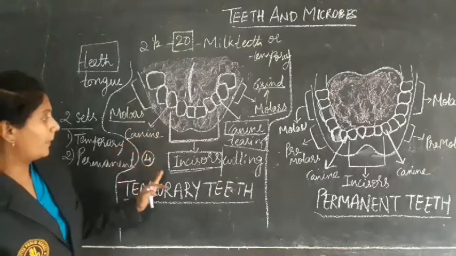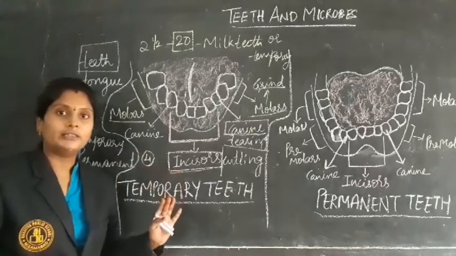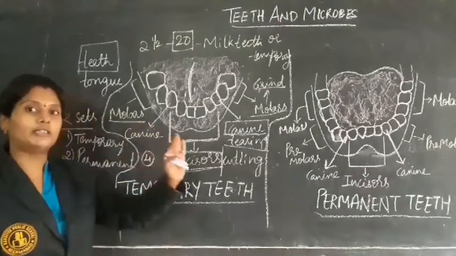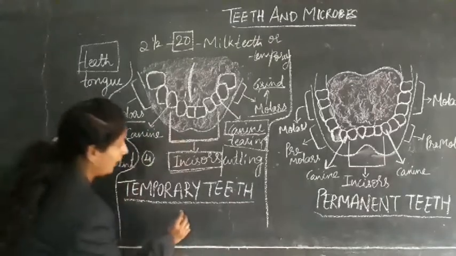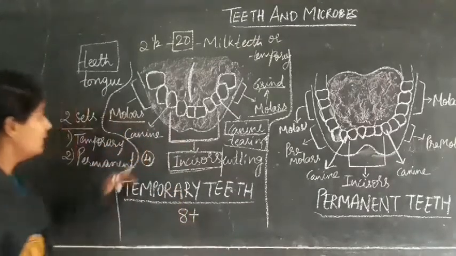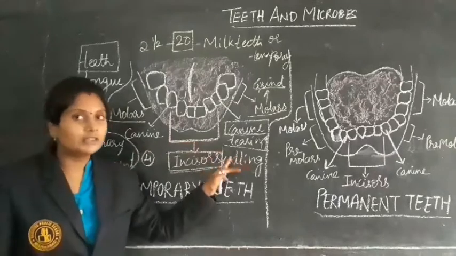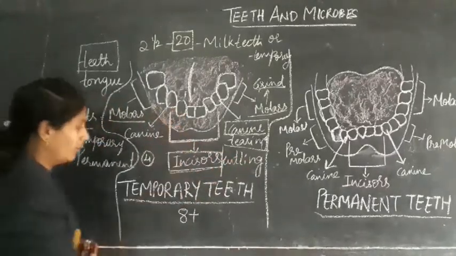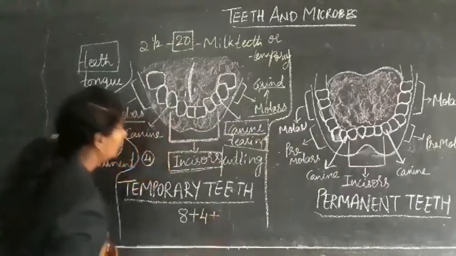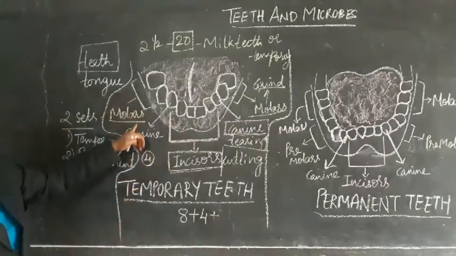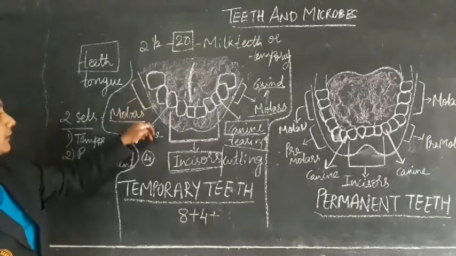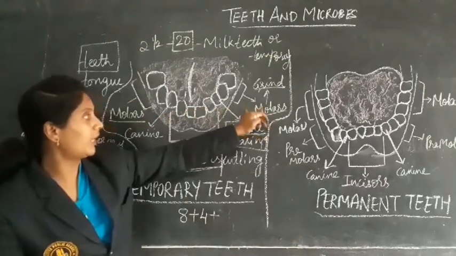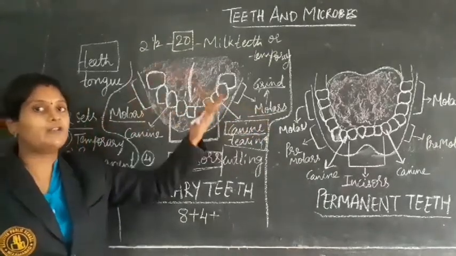So how many incisors, beta? 4 incisors in the lower jaw and 4 incisors in the upper jaw. Total it became 8, plus 2 canines on either side of the incisors, and the upper jaw also, plus 4. Next, molars 4: 2 on either side of the canines, 2 this side and this side, and the upper jaw also similar.